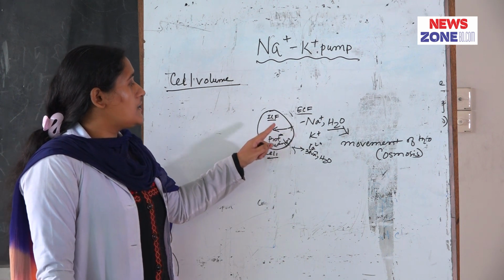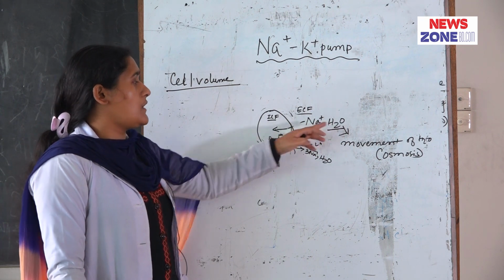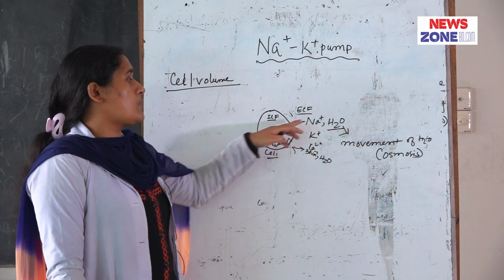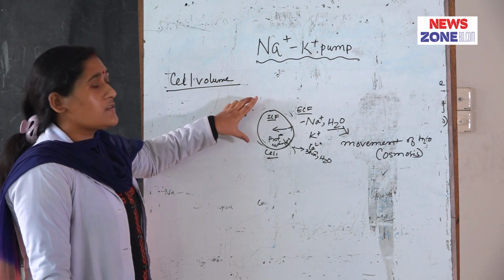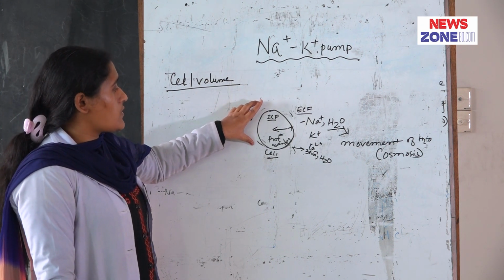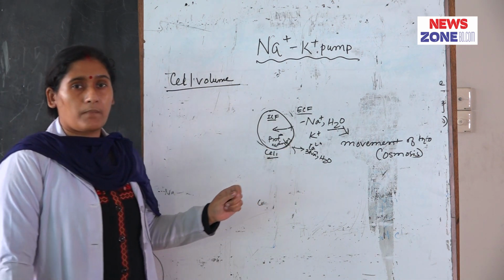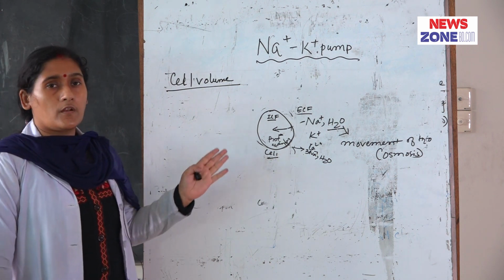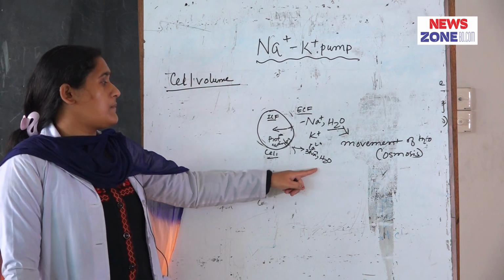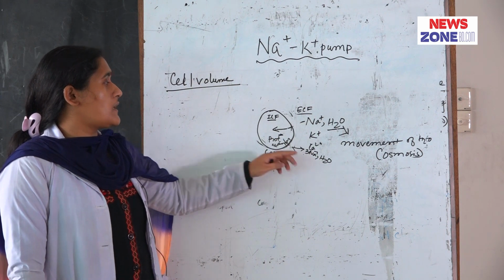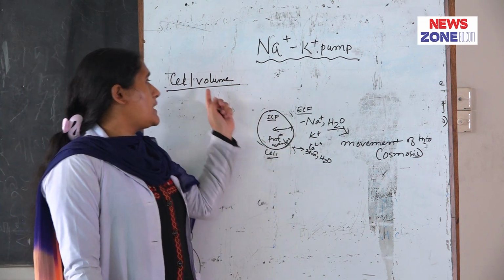This negative charge attracts the cations from the outside of the cell. When cations move into the cell, it causes osmosis of water into the cell. When osmosis of water into the cell occurs, cell volume rises and the cell swells, and the sodium potassium pump is auto activated. This causes movement of 3 sodium ions from the inside to outside. When sodium moves from inside to outside, water also moves along with this sodium, causing osmosis of water out of the cell, and cell volume returns to its normal level. By this process the sodium potassium pump maintains the cell volume.